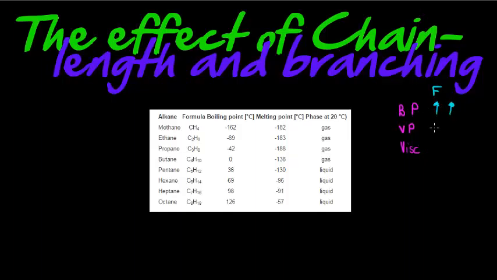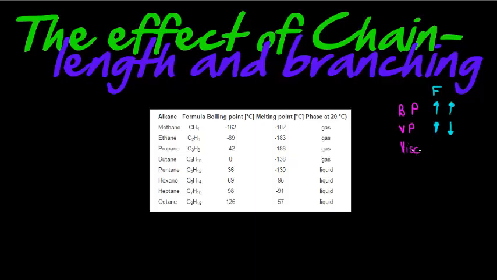If the force increases, there would be less vapor escaping, reducing the pressure caused by vapor. So an increase in force decreases vapor pressure. And obviously all of this is vice versa.